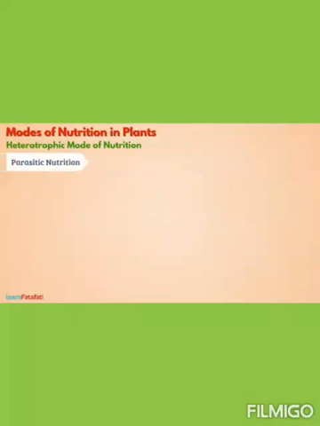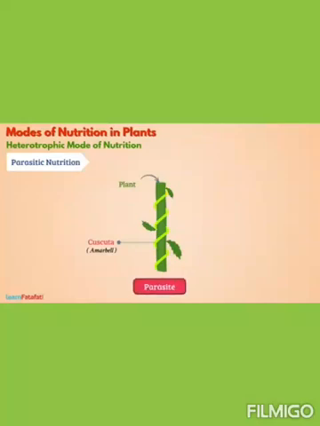Parasitic nutrition. Some plants like Cuscuta, locally called amarpel, grow over other plants and obtain nutrients from them. Such a plant is called a parasite. And the plant over which it grows and obtains nutrients is called the host. Such mode of nutrition in which an organism obtains nutrients from another organism's body is called parasitic mode of nutrition.